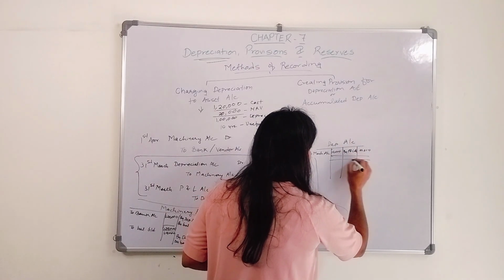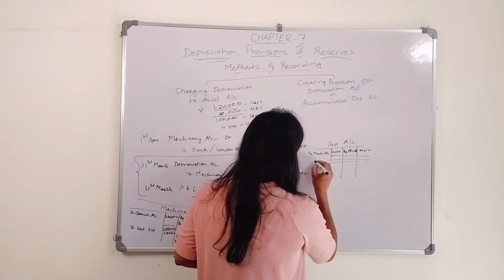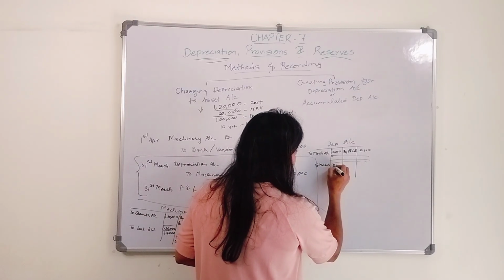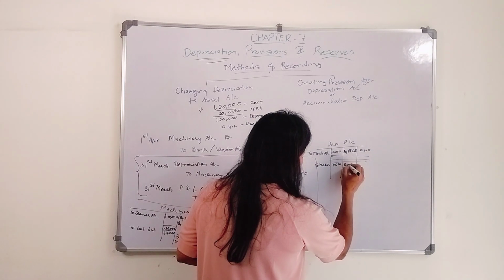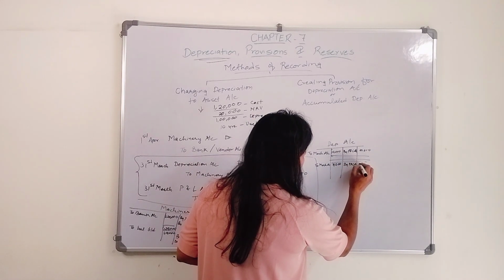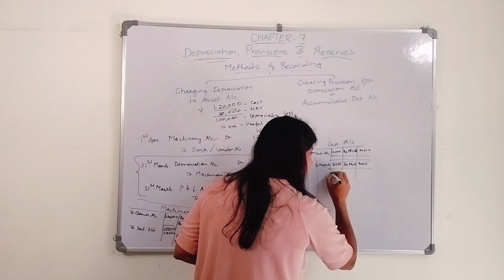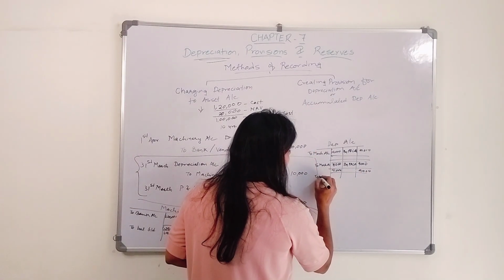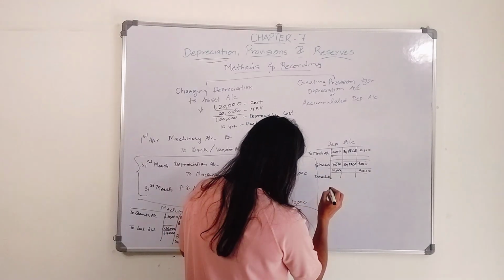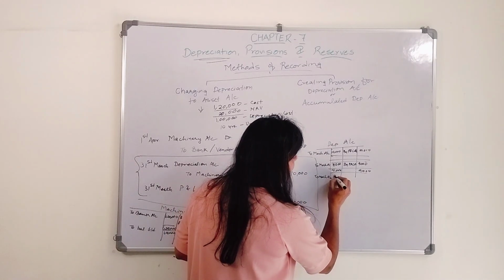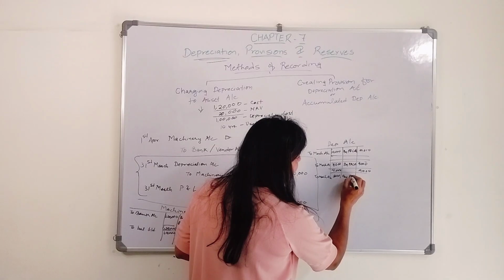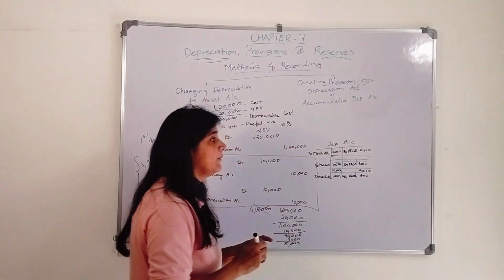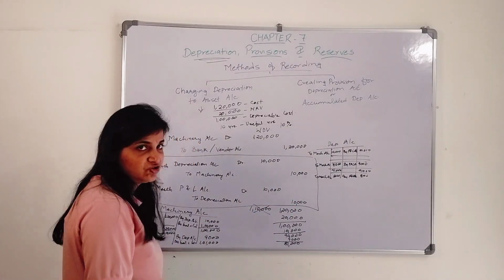Okay, this will get closed again at the end of next year, to machinery account 9,000 by P&L account 9,000. This account again will get closed. Third year, to machinery account 81,000. 10% of 81,000 is 8,100, by profit and loss account 8,100. So this is how you are going to prepare your depreciation account and machinery account.